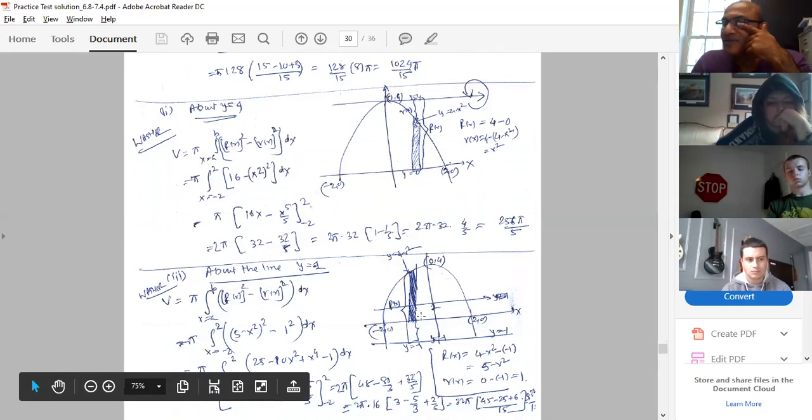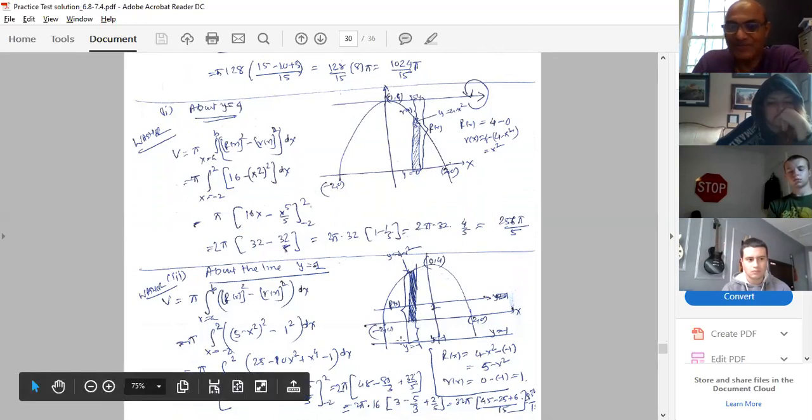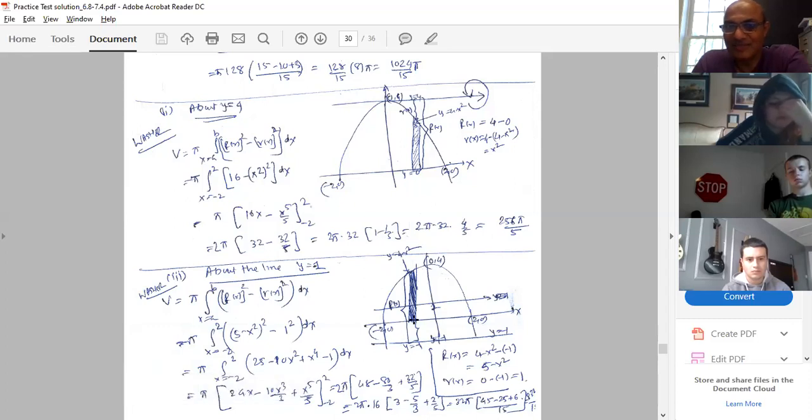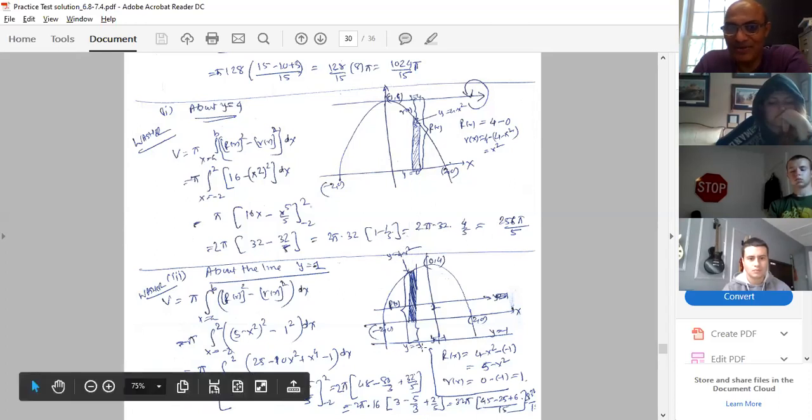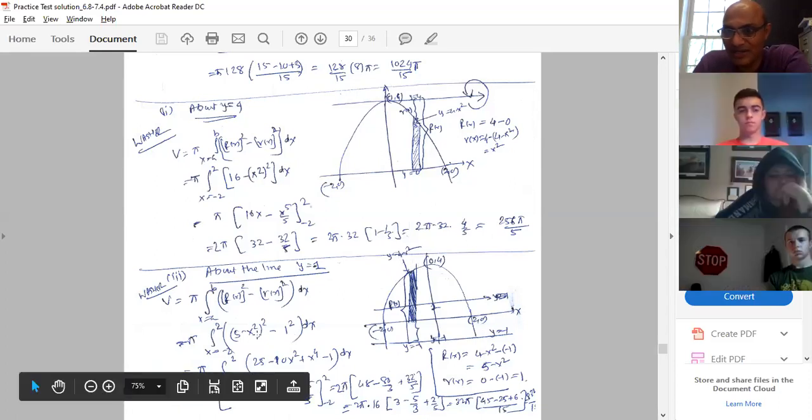So capital R(x) is nothing but the top part, 4 minus x squared, down to y equal to -1. So 4 minus x squared minus negative 1. Are you getting me, guys? Yes, sir. 4 minus x squared, and minus negative 1 is plus 1. So 4 plus 1 is 5 minus x squared.